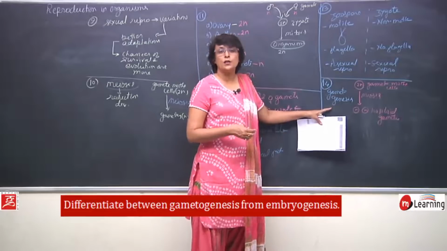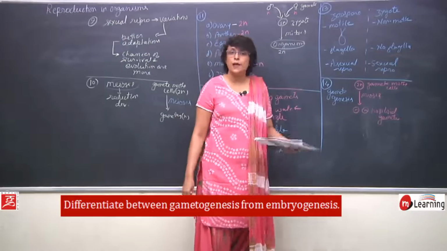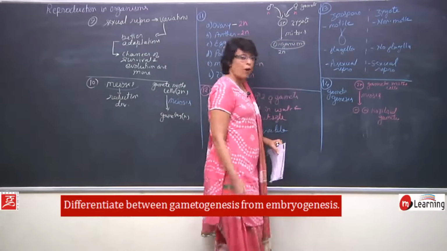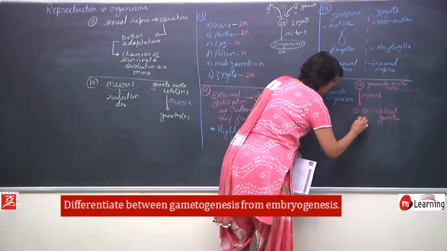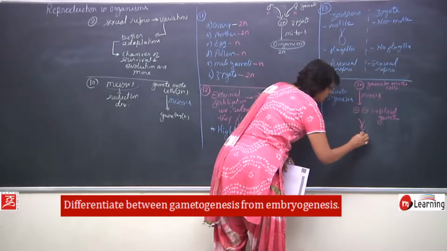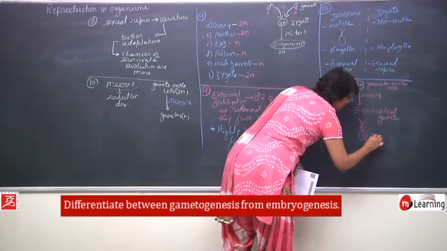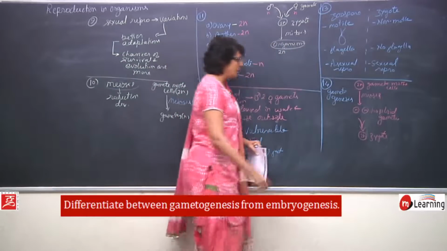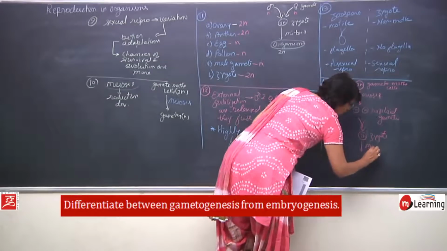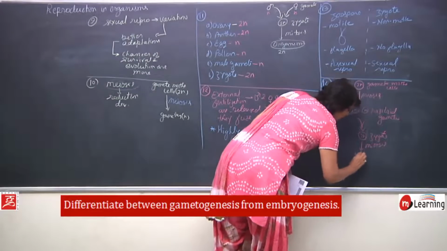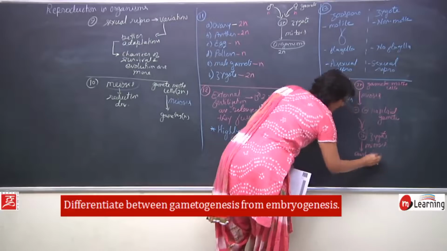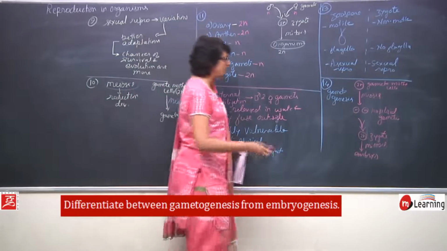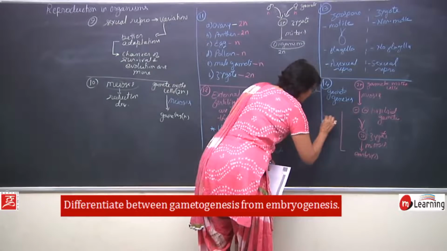In case of sperm production, it will be called spermatogenesis. In case of egg production, we will call it oogenesis. Now, these gametes which are formed, the male and the female gametes, they fuse and a diploid zygote is formed. This zygote will undergo mitosis to form an embryo. So this fusion of gametes and formation of embryo is known as embryogenesis.